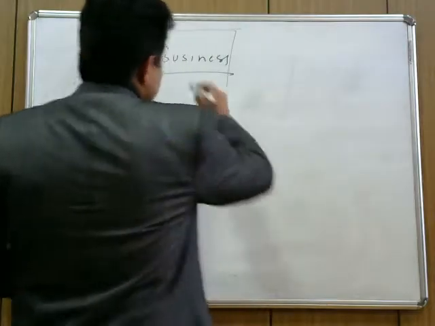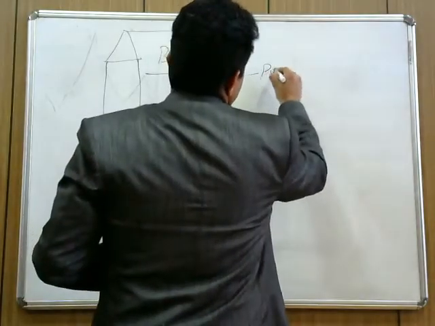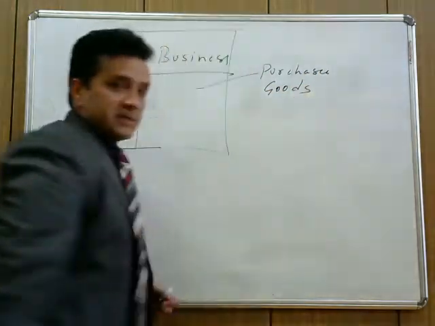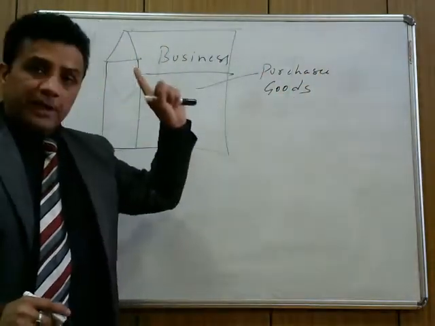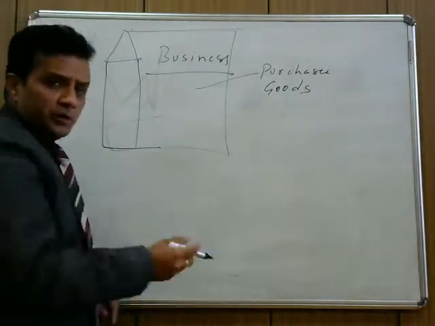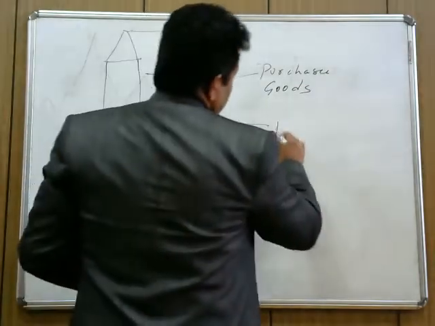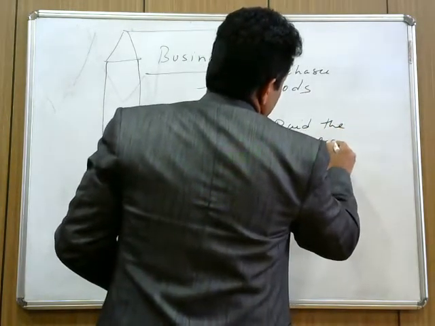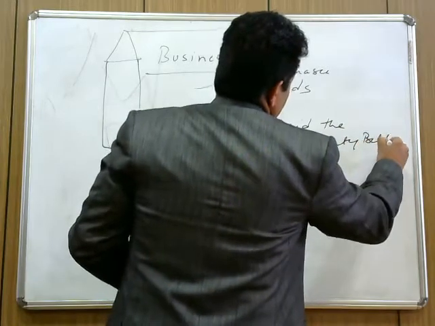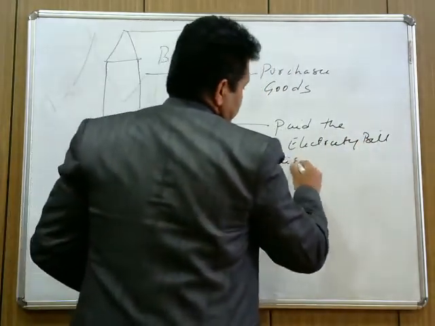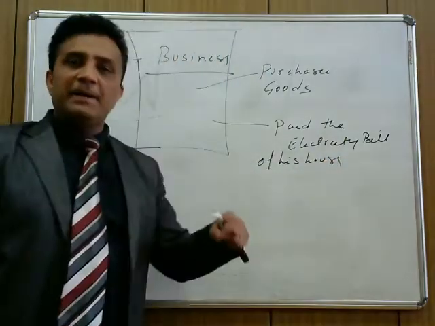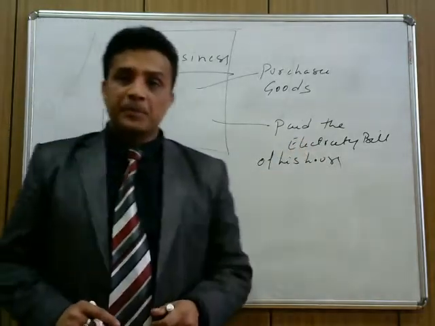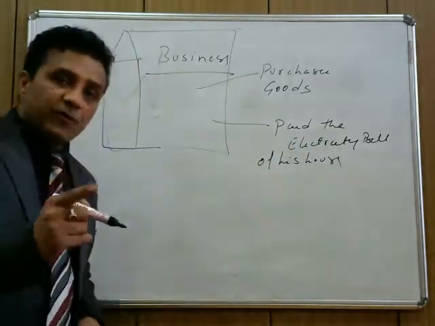Suppose Shiva purchases goods for business purpose, and during the year or during the day, he paid the electricity bill of his house. उसने घर का बिल पे किया, अपने घर का, not the business का, electricity bill पे किया.